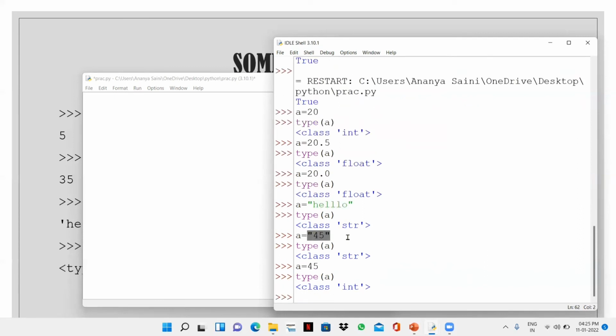While writing in between quotations, it is treated as a string. When I'm writing without quotation, it is treated as an int. If I write a float number in quotes also, it will be treated as a string. Whatever I write inside the quotations, it will be treated as a string always. No matter if it's an alphabet, number, floating number, anything, it won't make any difference.